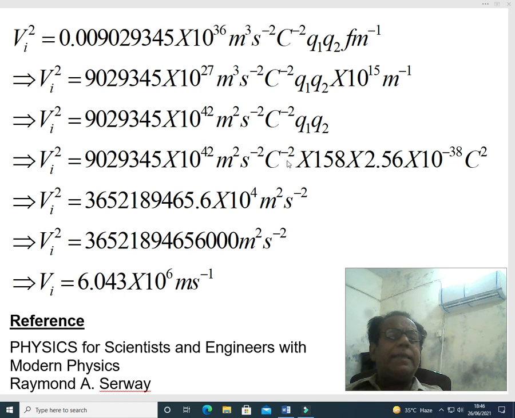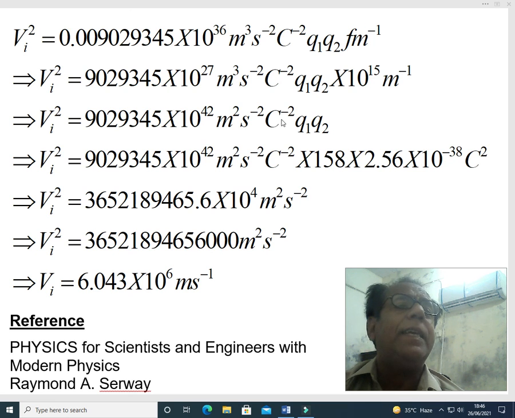In the next step, we have removed 10 raised to the power 4, and changed 365 to 18946.5 meter square per second square, and hence in the next step we have taken the square root on both sides,